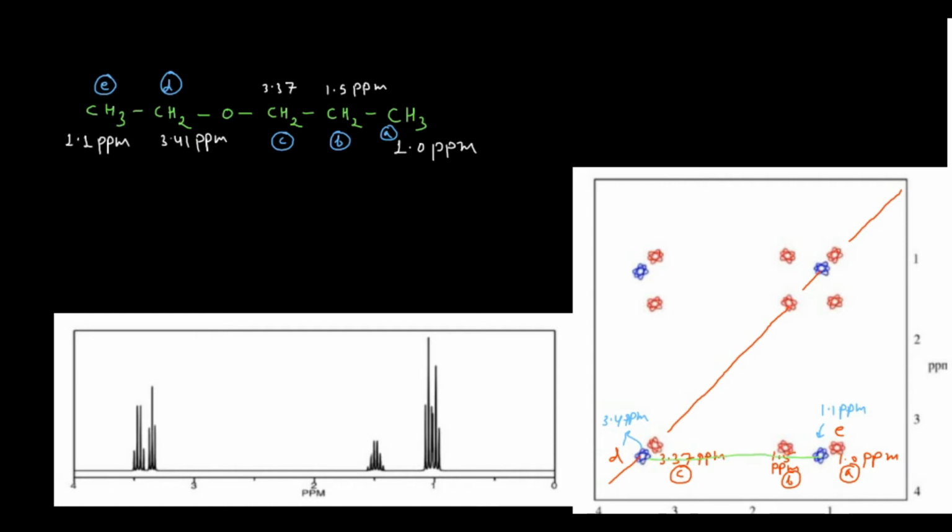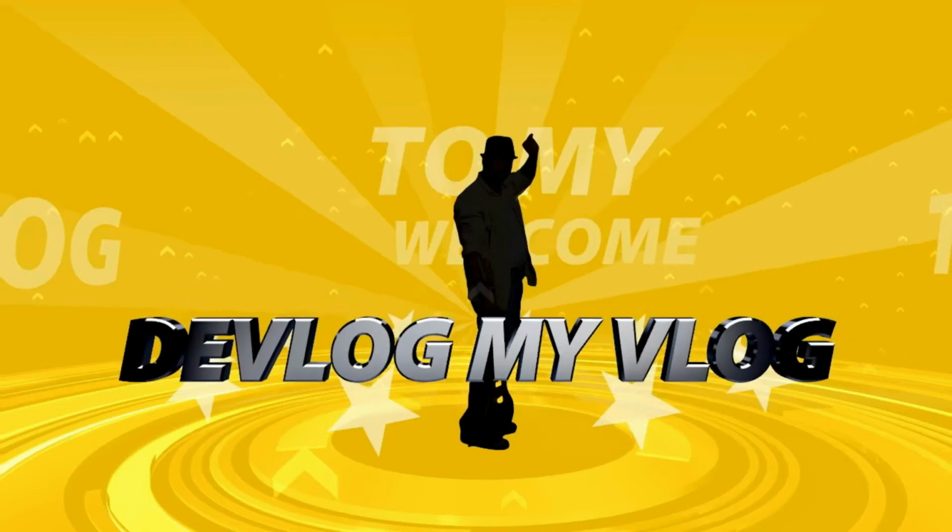If you go up, it is connecting to this one, and it is connecting to this one, and if you come down, this is connecting to this one. So this is one set of protons, that means one spin system. So what you can do, you can name them as spin system.